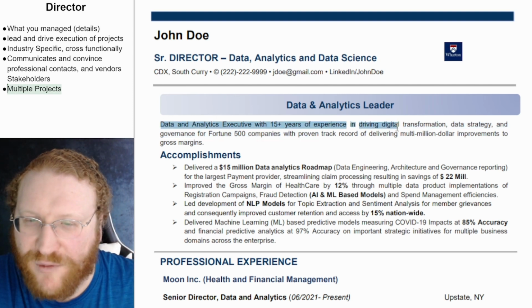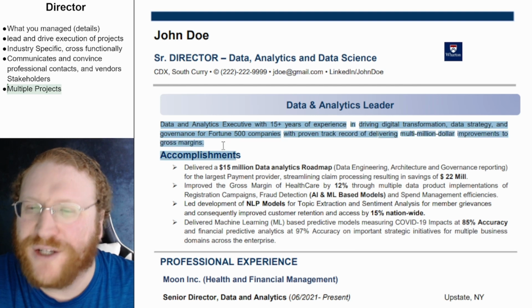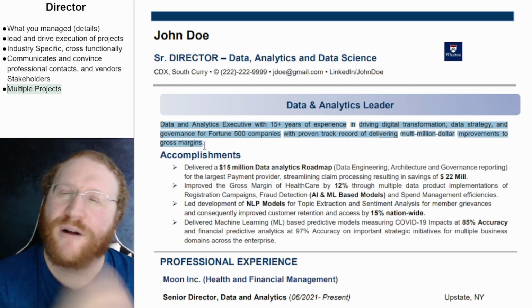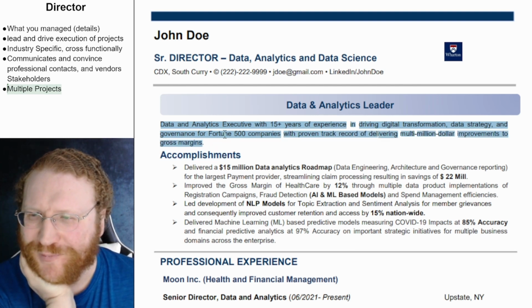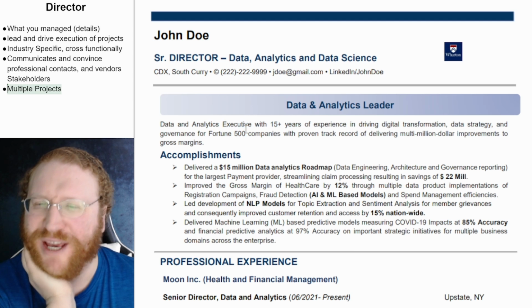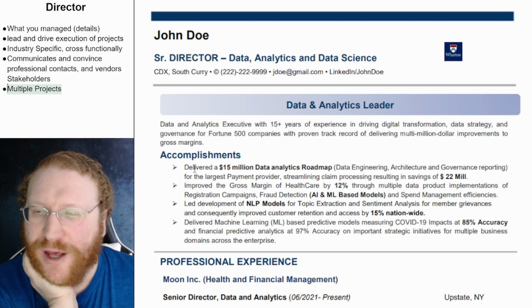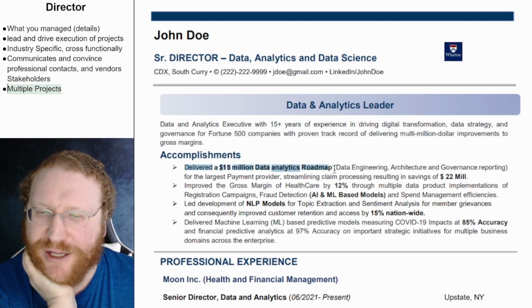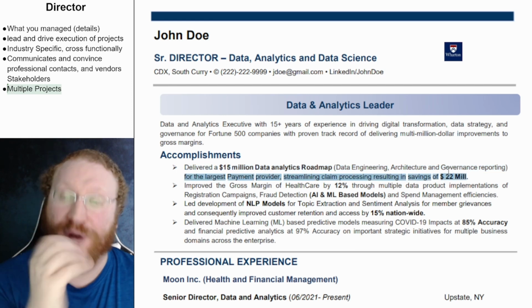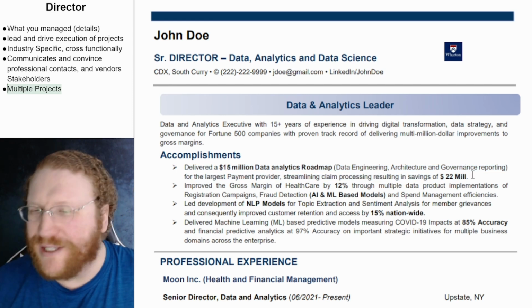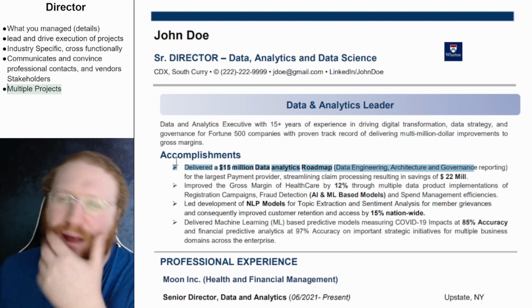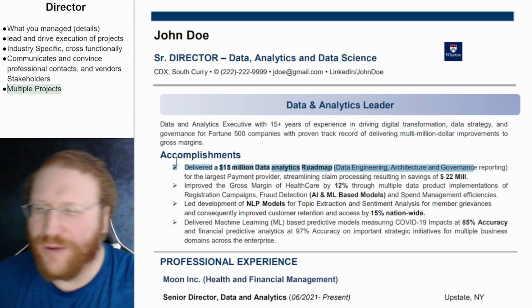Data analytics executive with 15 years in digital transformation and data strategy. Okay, I don't know if that's needed because it doesn't really give me anything I need. Delivered a 15 million data analytics roadmap. The largest provider, streamlining it results in a savings of 22 million. I think that's solid, actually. Yeah, I think that one's good.